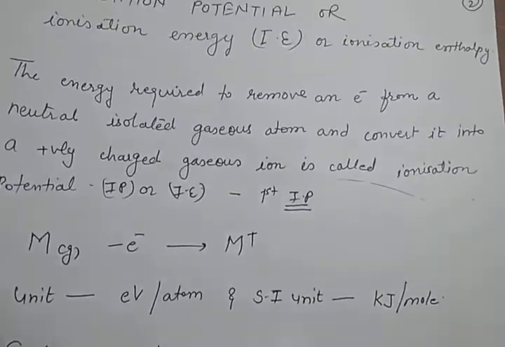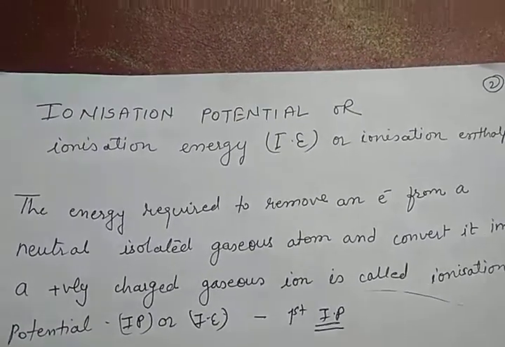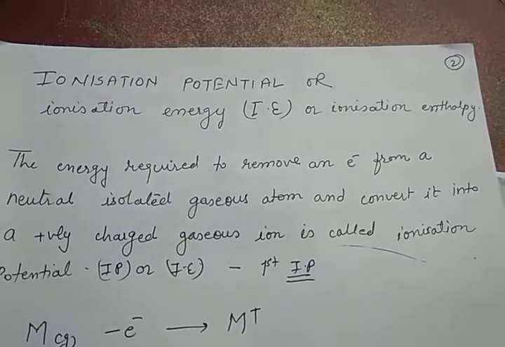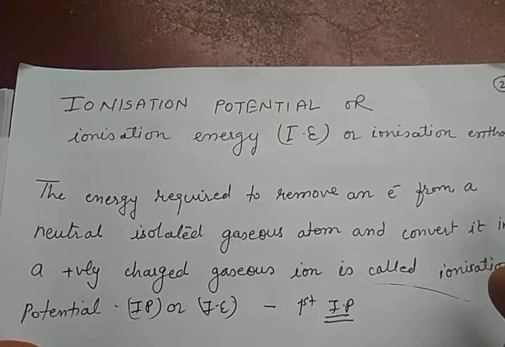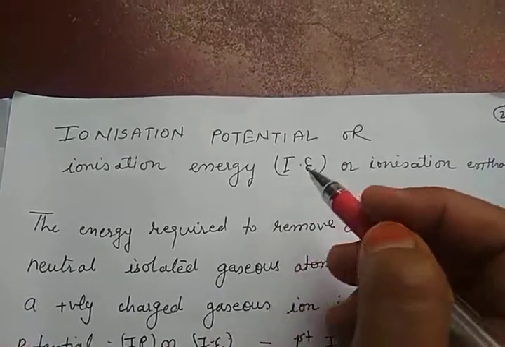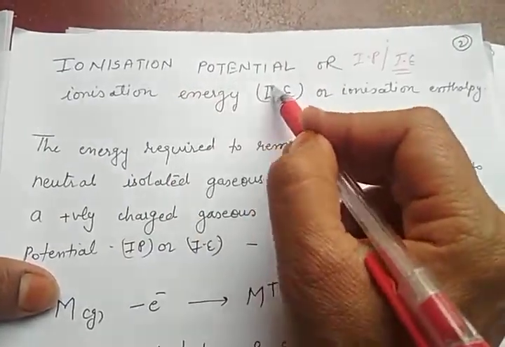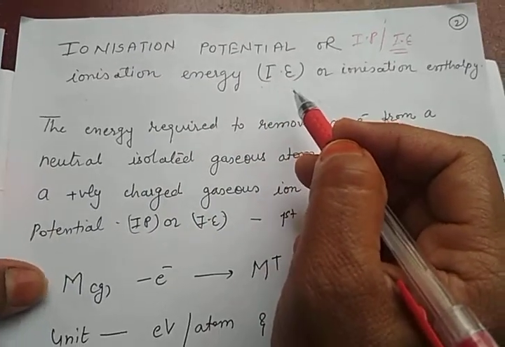Now we will start with a new periodic property, that is ionization potential. It is also known as ionization energy or ionization enthalpy. In short, it is called IP or IE, that is ionization potential or ionization energy. What do you mean by this?